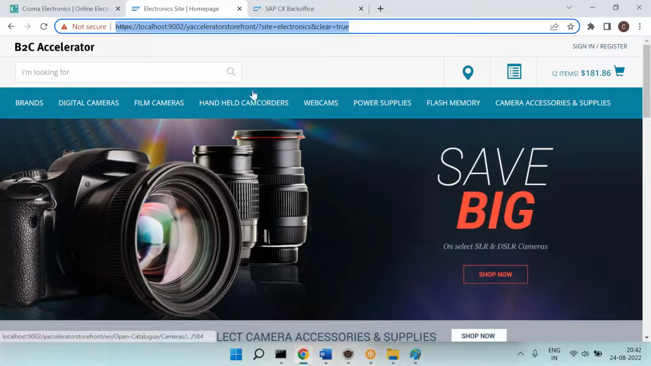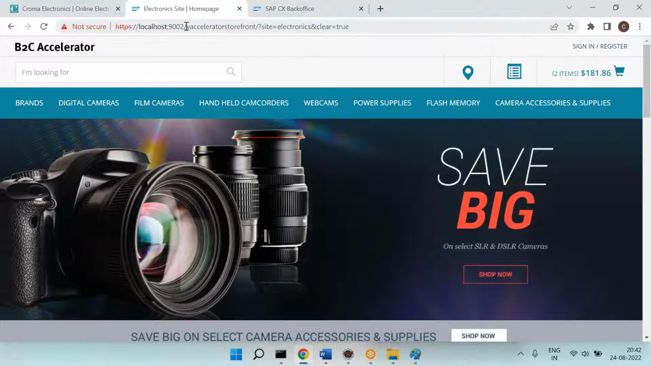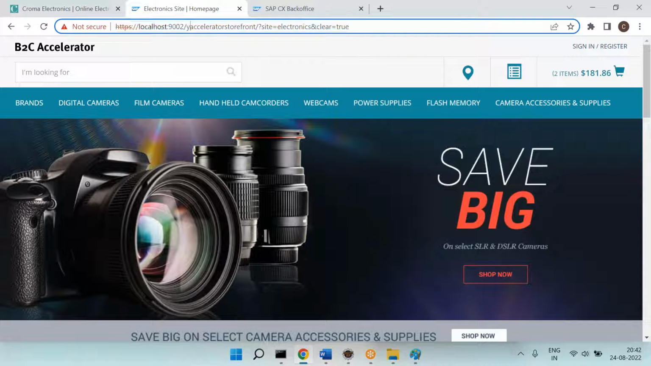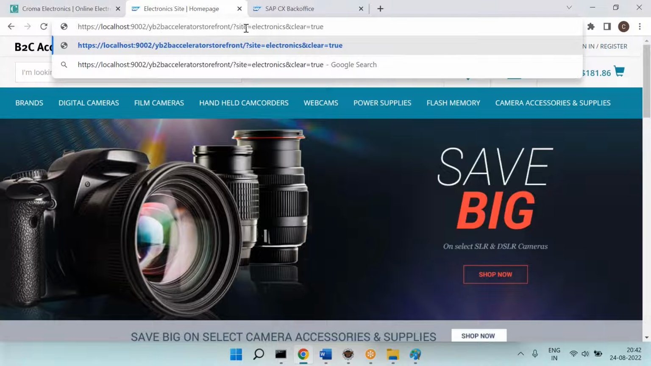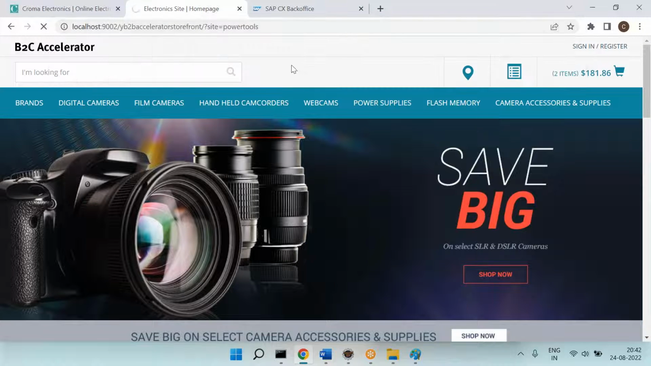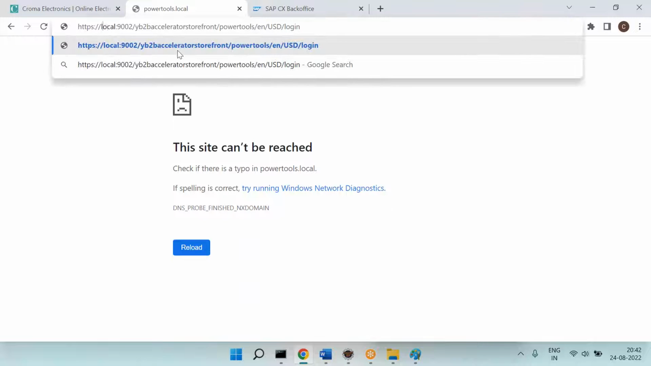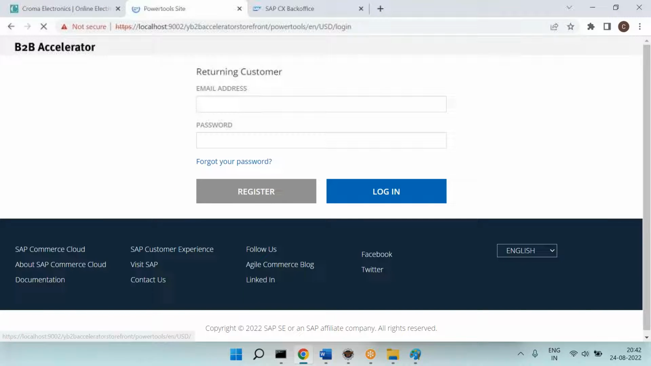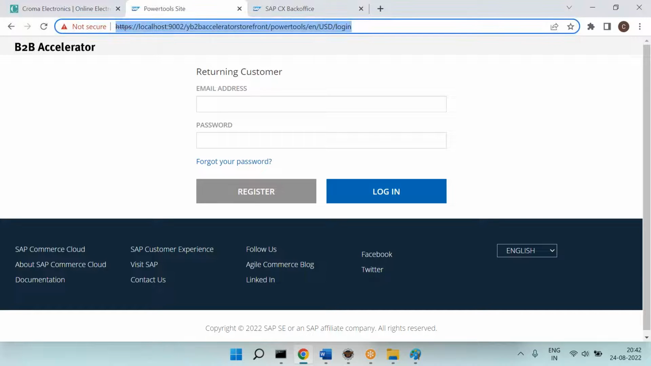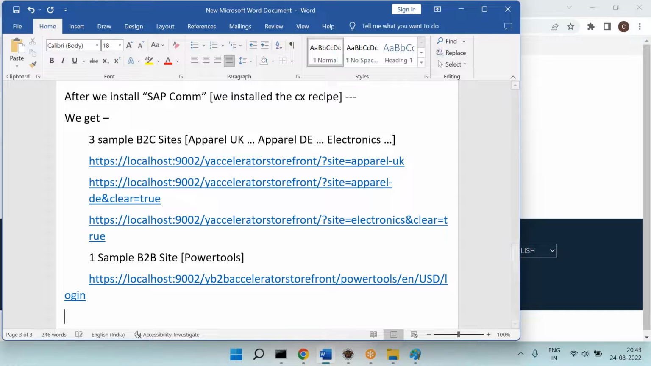That's it. Next, we also get a B2B site. What is the B2B site URL? Why B2B, and at the end, you need to write Power Tools. So this is the B2B site. Once you hit that, there is a URL here. You can change it to localhost. Then you are good. So this is the sample B2B site.